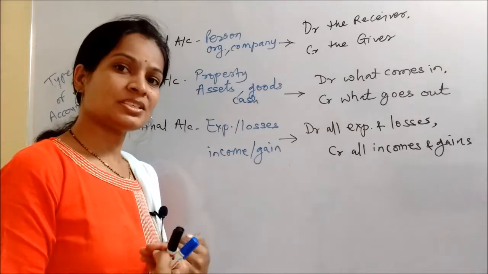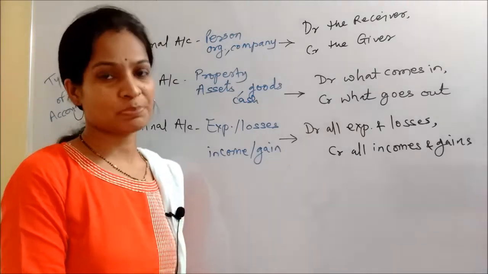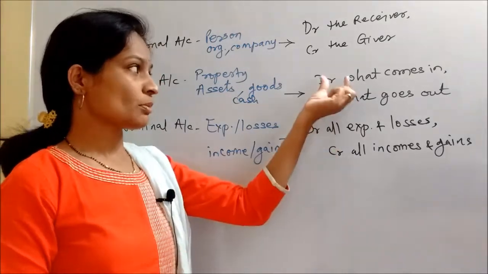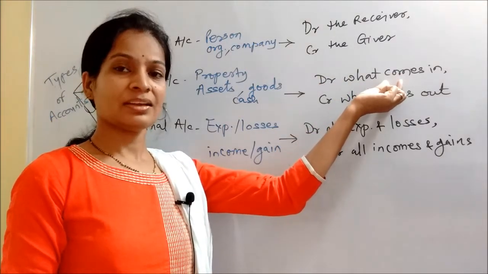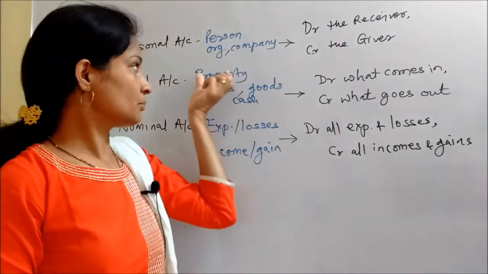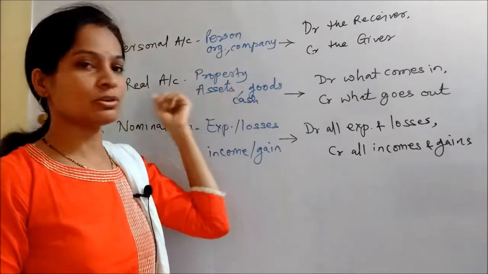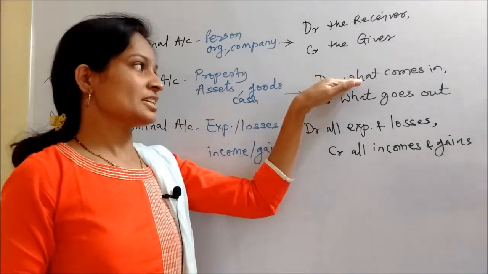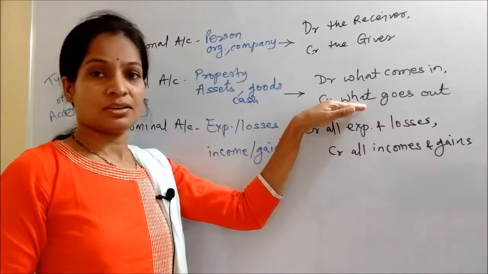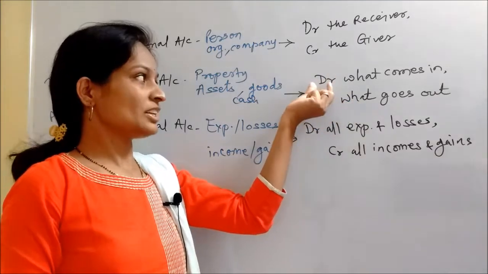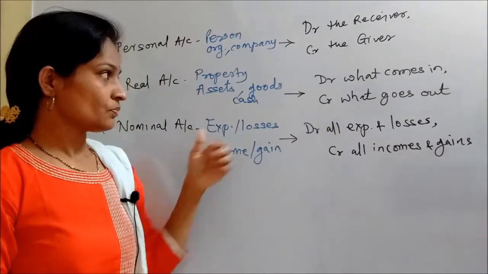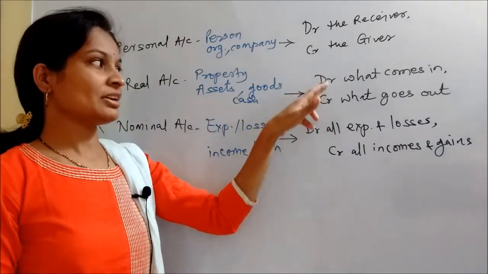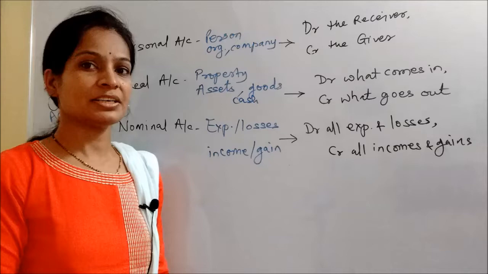Now if you are purchasing a machinery, obviously you are going to spend cash. So machinery is going to come in, debit what comes in, and cash is going out, right? Machinery as well as cash both belong to this account. So machinery comes in and cash goes out. So debit what comes in, credit what goes out. So machinery will have a debit effect and cash will have a credit effect.